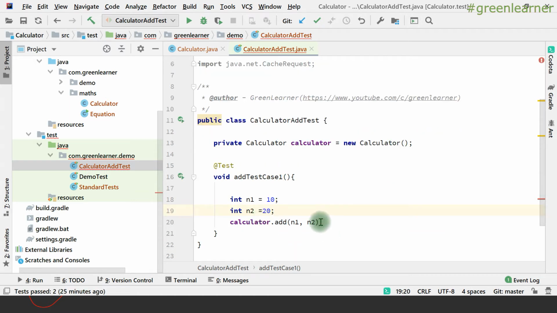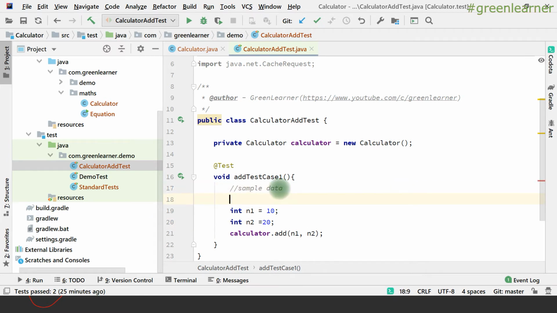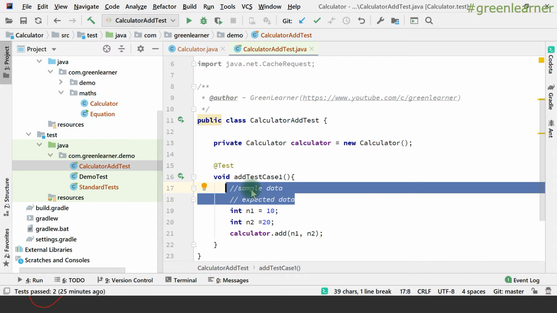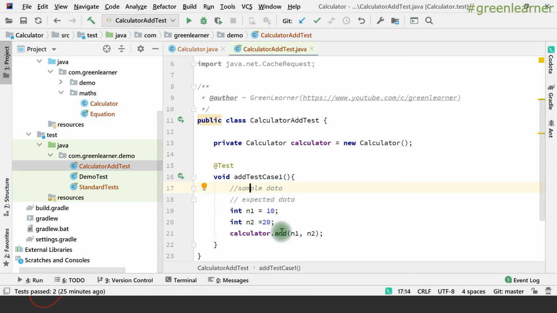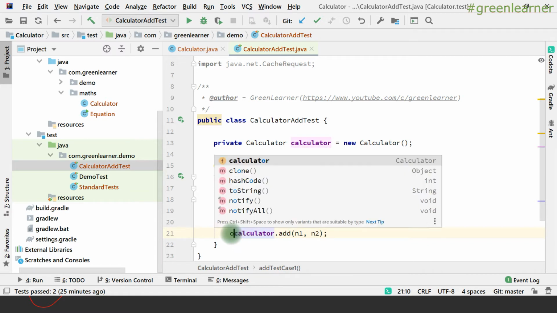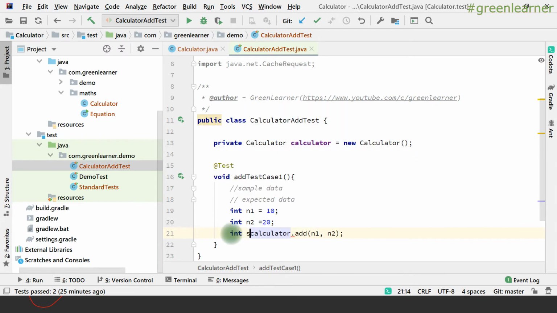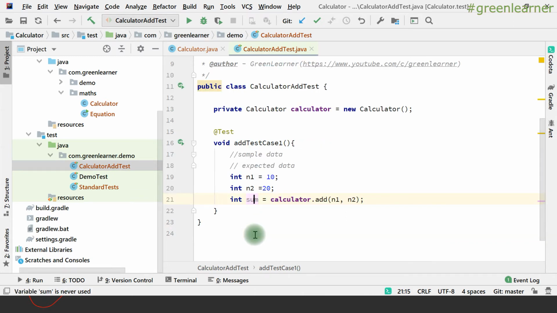In unit testing, we always have two things. First, the sample data, and the other one is the expected data. We play around with these two things, right? The sample data we pass to the method that we are going to test, and whatever result it is returning is the actual result, and we have to compare this actual result with the expected data.